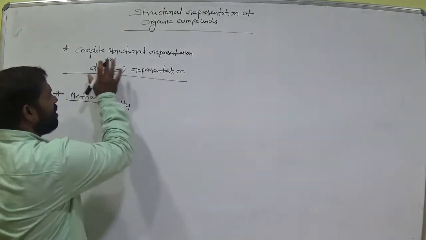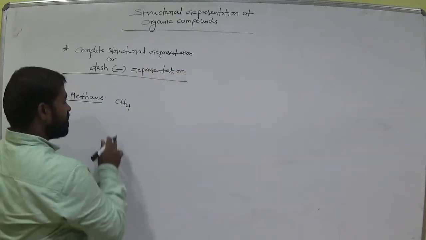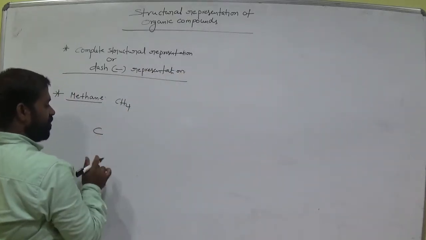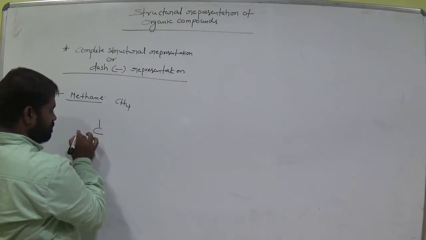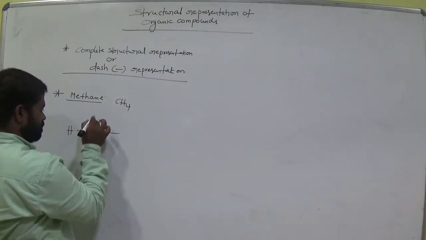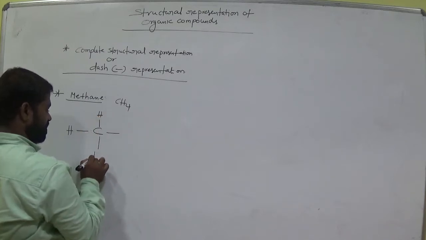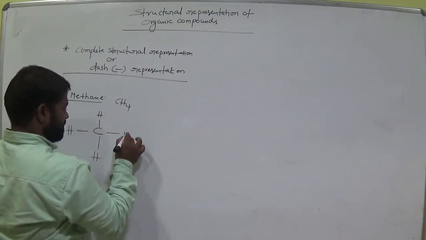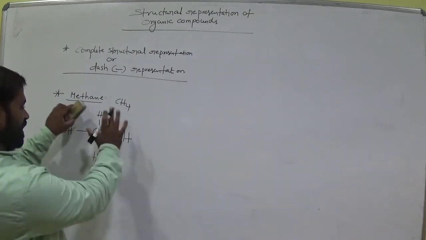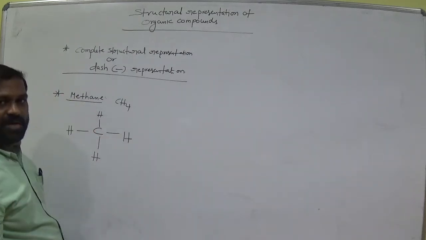So this is the complete structural representation. So now we have one carbon, am I right? How many hydrogens? 4. This is about dash representation. This is the complete structural representation of an organic molecule.